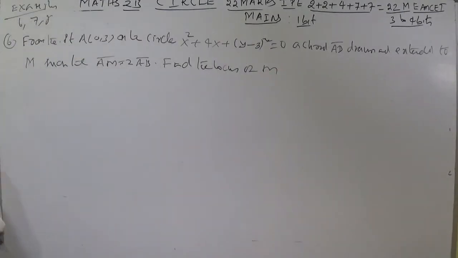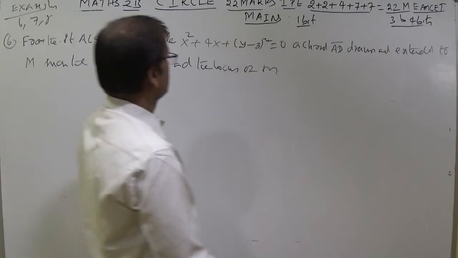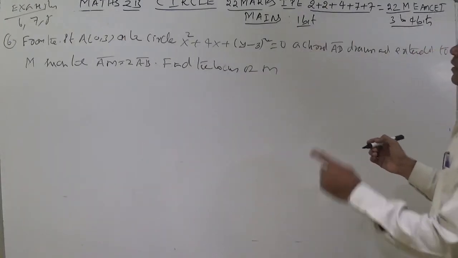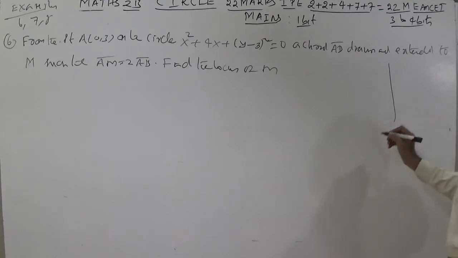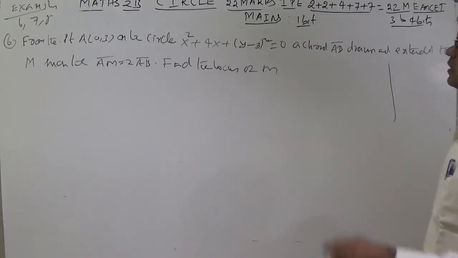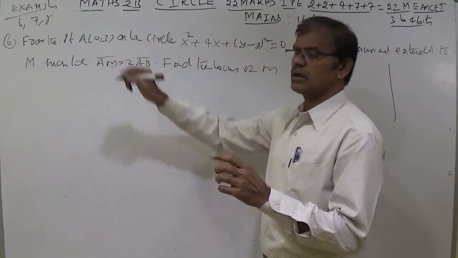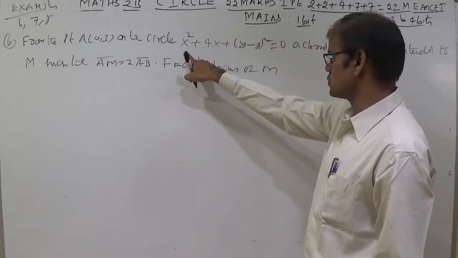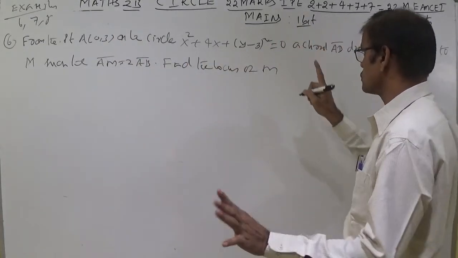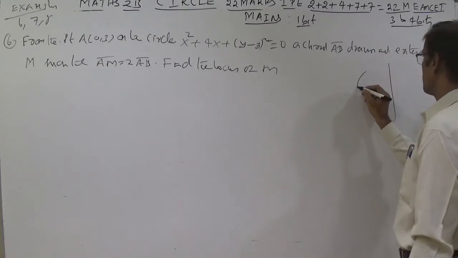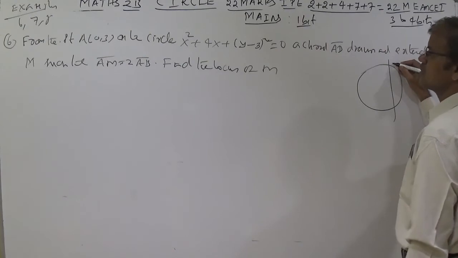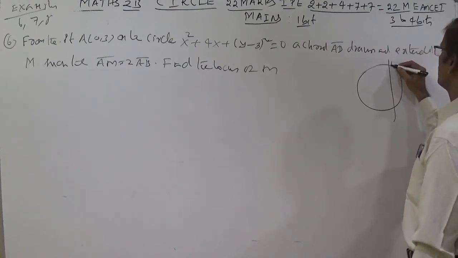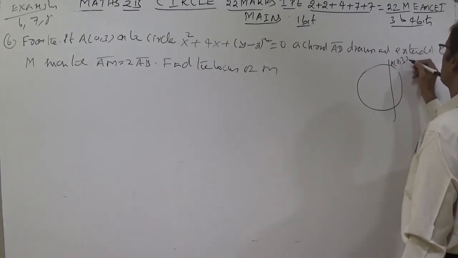Okay, let us write now. The point 0, 3 is a point on the y-axis. Substitute 0, 3 in the circle: 0, 3 minus 3 is 0, so 0, 3 lies on the circle. Put the name A as 0, 3.